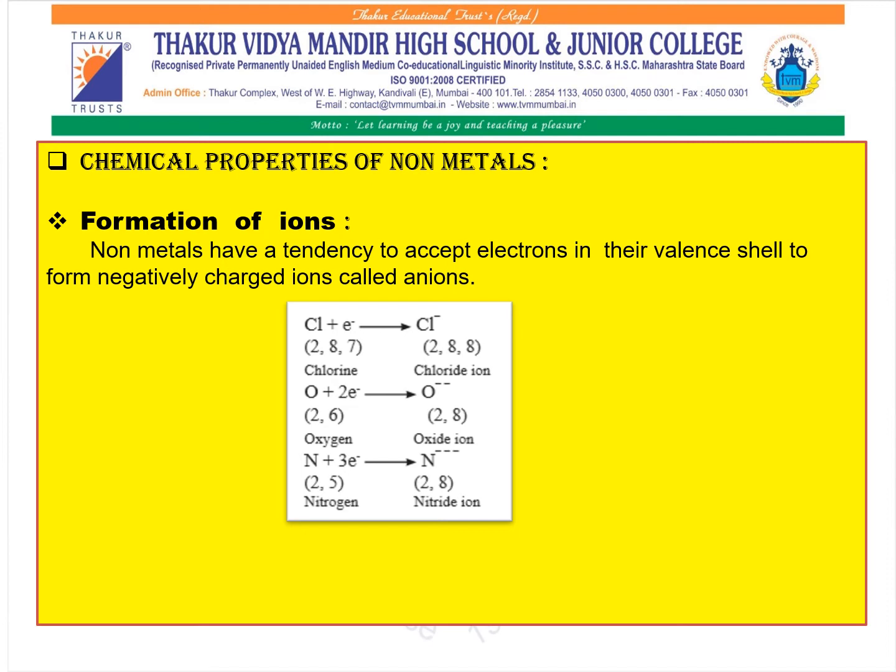Now oxygen, where the electronic configuration is 2 and 6 because the atomic number is 8. To attain an oxide ion, it is going to gain 2 electrons.